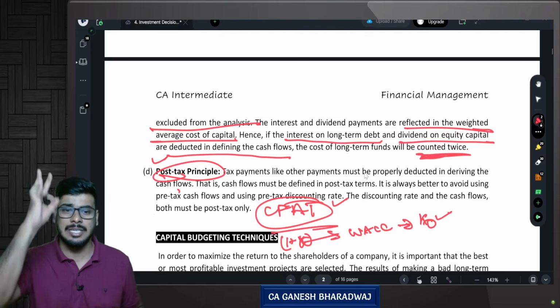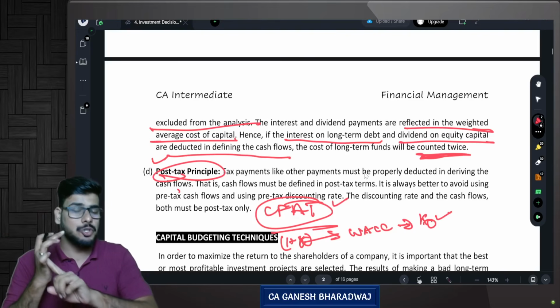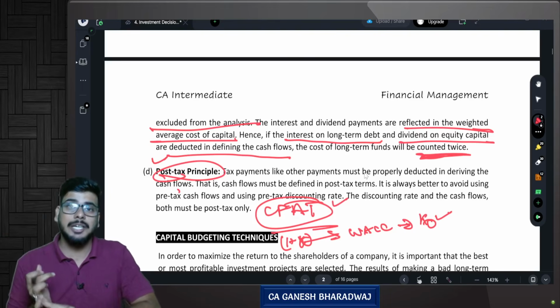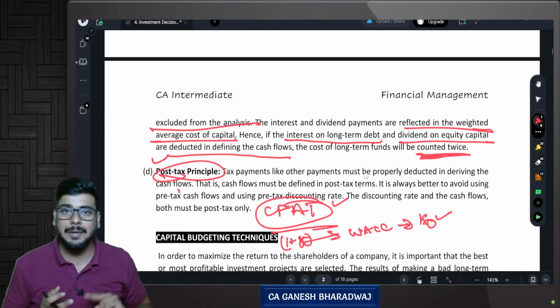Are you clear with this? Have this crystal clear. So the cash flows after tax should not consider depreciation, but it should consider the tax shield on depreciation. So you subtract it once and then add it back in the end.